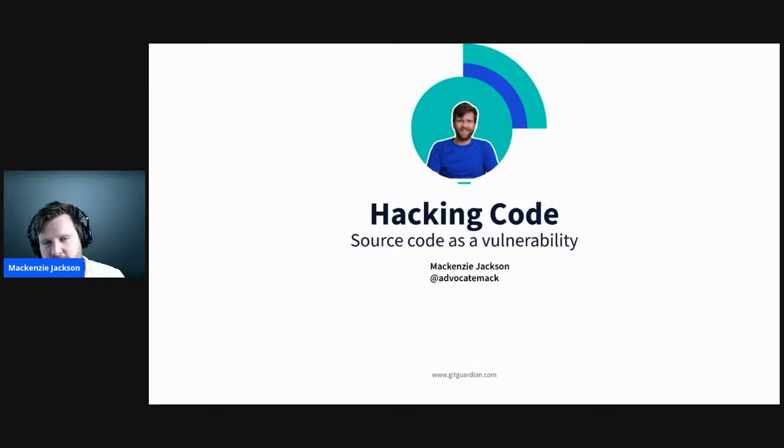We're going to talk first a little bit about source code and how it's a leaky asset, where you can find source code and how private source code can leak into different places. Then we'll talk about the different vulnerabilities that you can find within source code, in particular, the active and passive threats within there. And then finally, of course, we'll talk a little bit about prevention of this.